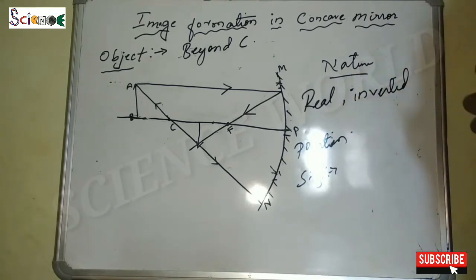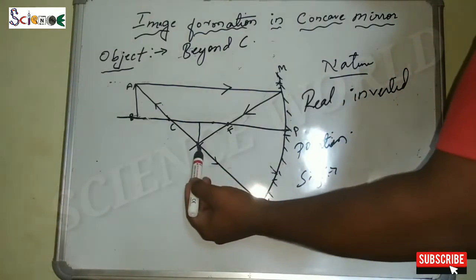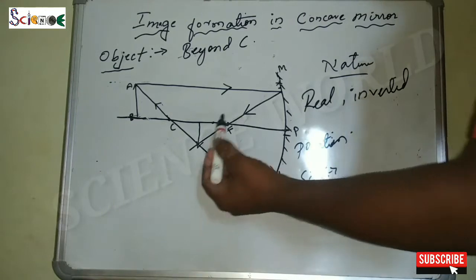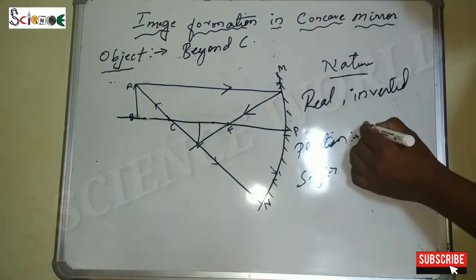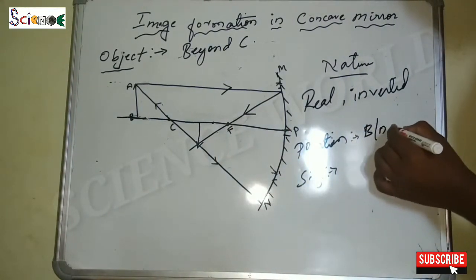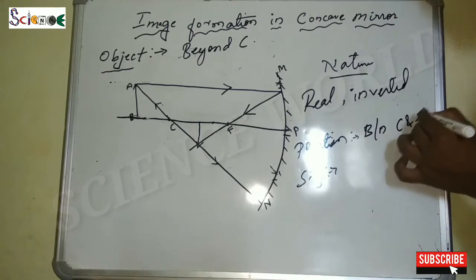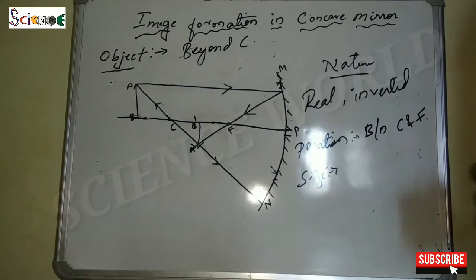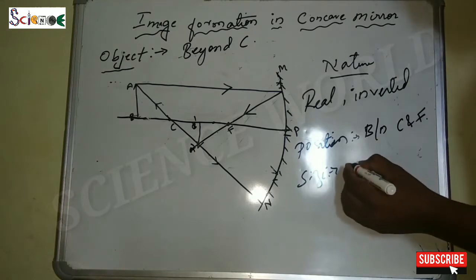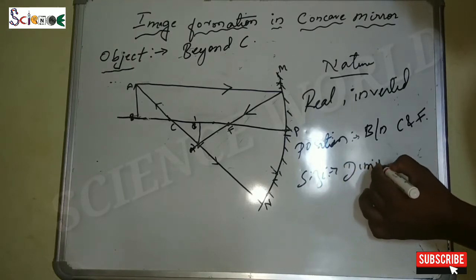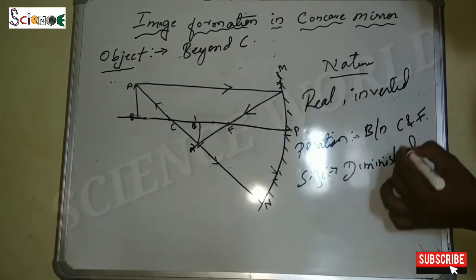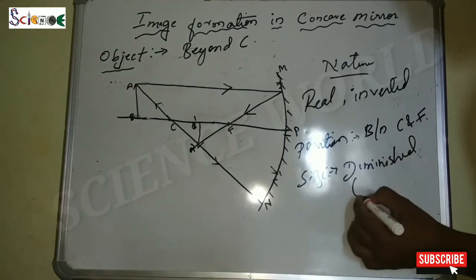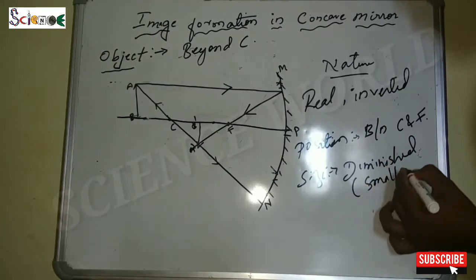Next, what is the position? We can see the position of the image is between C and F, that is between the center of curvature and focus. The object size is more than the image size, so we can say the image size is diminished, which means small size.